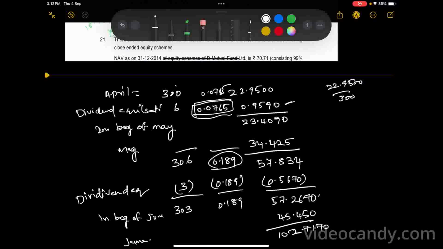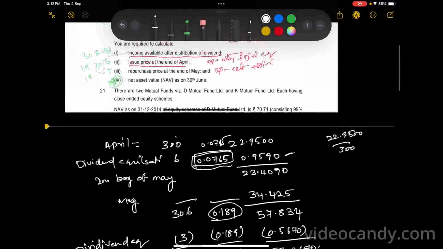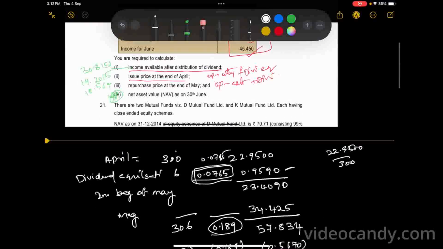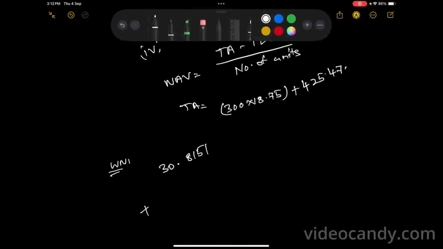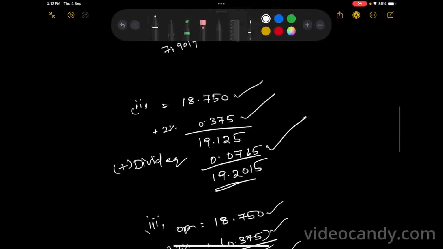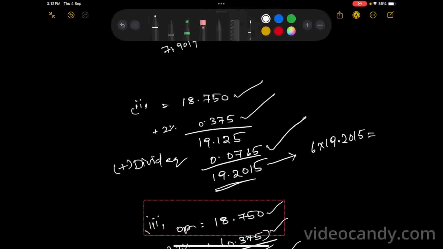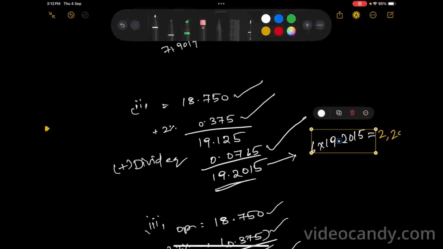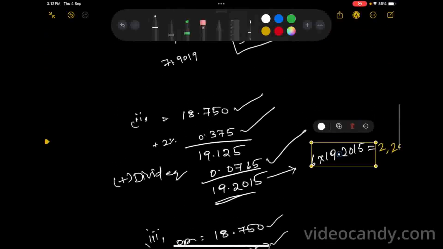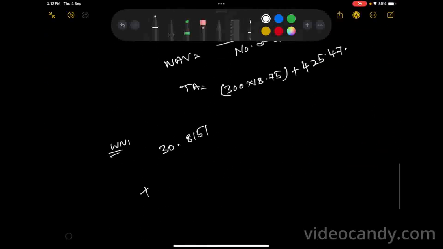How can we get it? 6 lakh units into the purchase price, 6 into 19.2015, is equal to how much? This is the wrong answer, which is equal to 0.209.